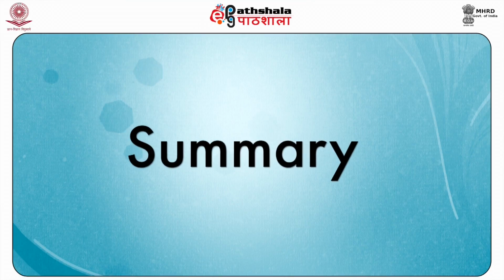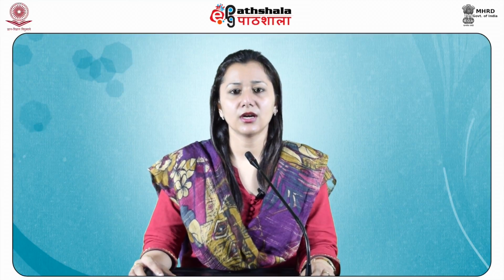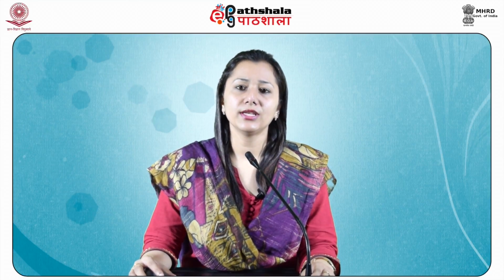Now, we shall summarize what we have learned in this module. The first law of thermodynamics does not give any information about the direction of flow of heat. That is why there was a need for the second law of thermodynamics to give such information. If the system, after undergoing a series of processes, reaches its original state, then the system is said to have completed a thermodynamic cycle. In this, the properties of the system at the beginning and at the end of the cycle are the same.